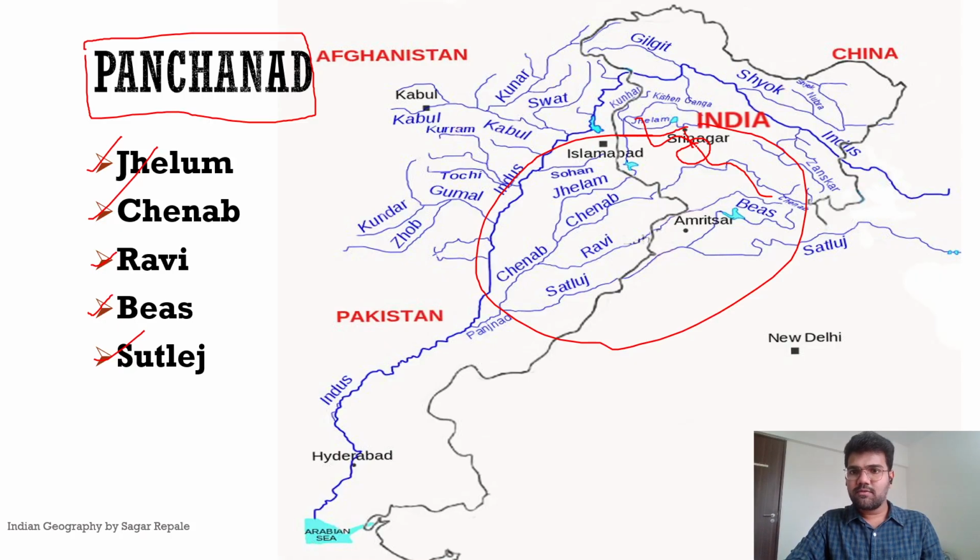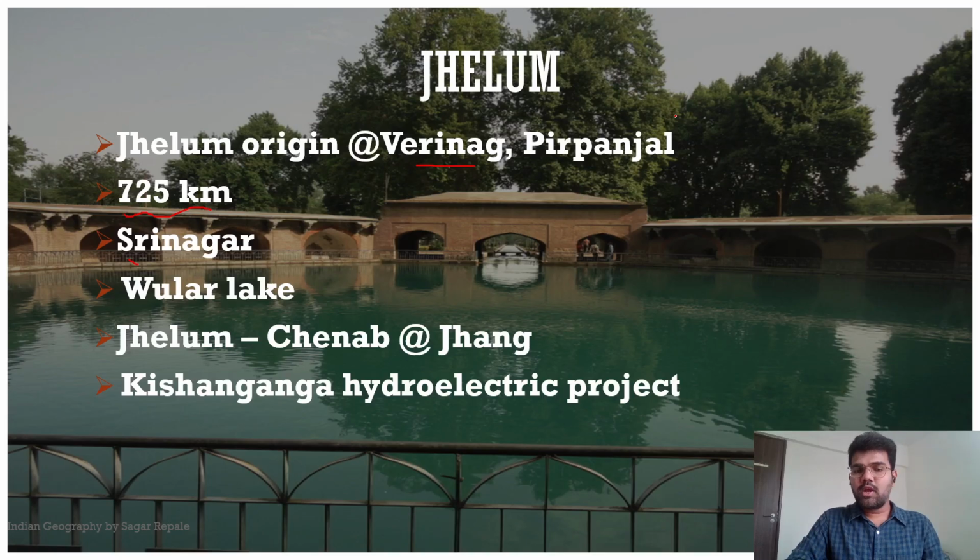Over here you can see it flows to Srinagar. Then it flows northward, and then it flows through Lake Uller. About Lake Uller, we have talked. We know the fact that Uller Lake is the largest sweetwater lake in India. So it flows through Uller Lake. It empties itself into Uller Lake, and Uller Lake acts as the controller of the flow of the river Jhelum. Then Jhelum joins river Chenab at a place called Jhang in Pakistan.